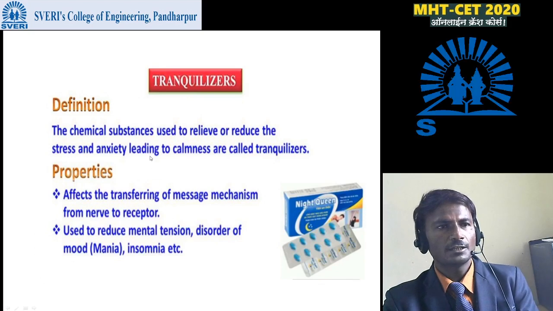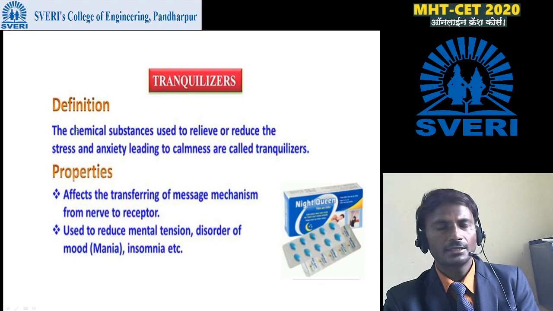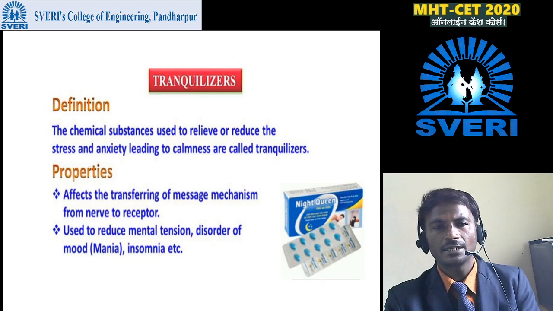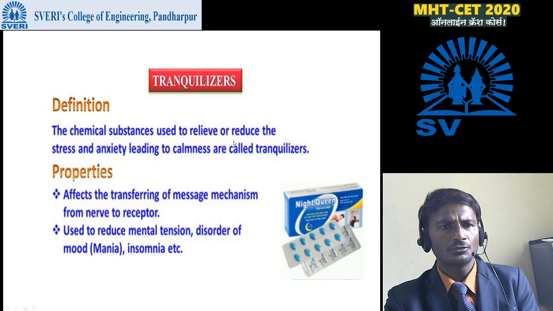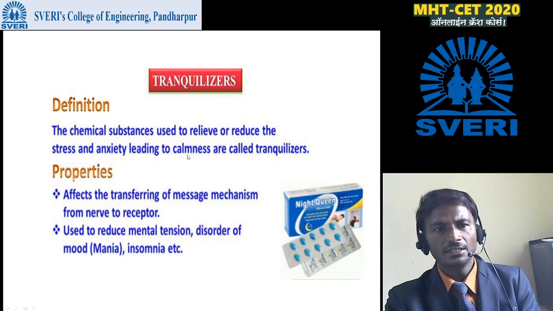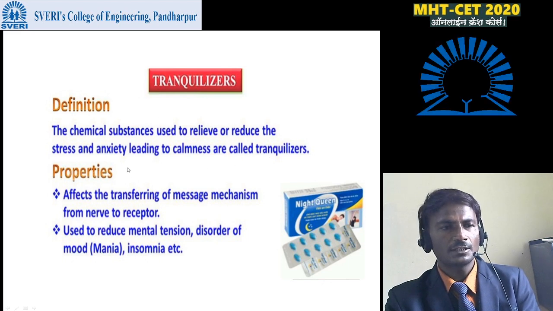Then the definition of tranquilizers is given here: the chemical substances used to relieve or reduce stress and anxiety, leading to calmness, are called tranquilizers. These drugs are particularly used to reduce stress and anxiety. Due to the reduction of stress and anxiety, it leads to calmness. These drugs are called tranquilizers.